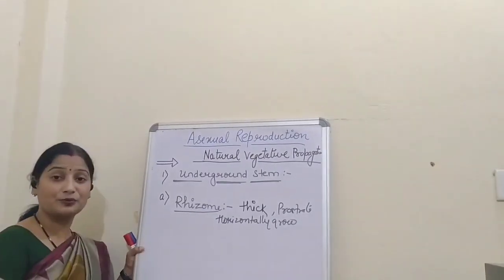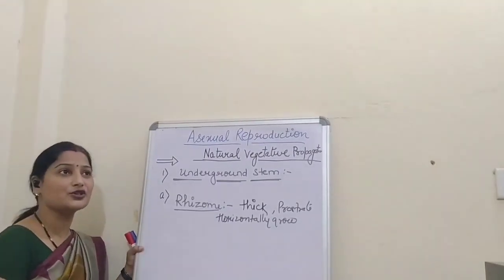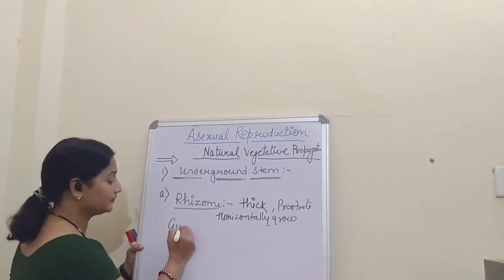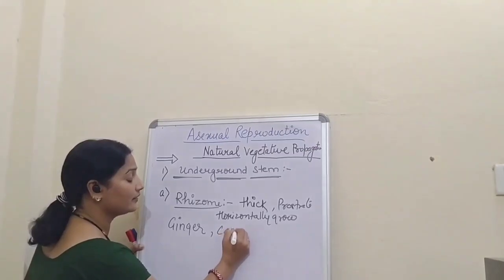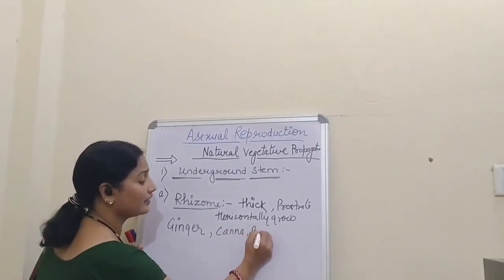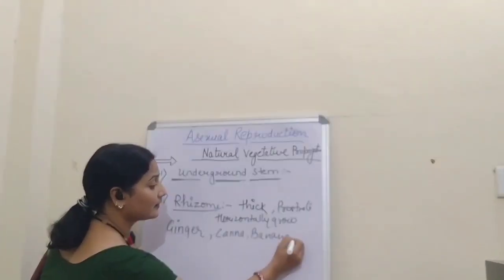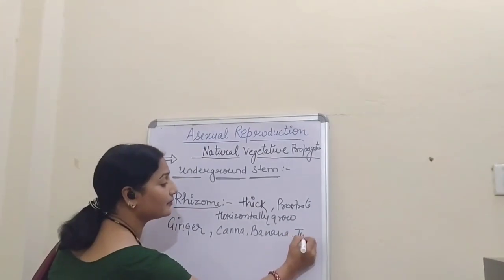This is rhizome. And the examples of rhizome are ginger, kana, banana and turmeric.